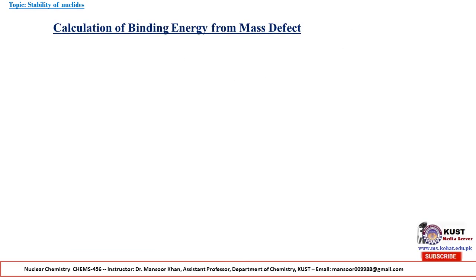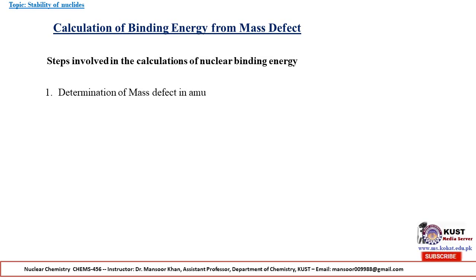Calculation of binding energy from mass defect. Now we come to another topic, which is calculation of binding energy from mass defect. The steps involved in the calculation of nuclear binding energy include: number 1, determination of mass defect in atomic mass unit.